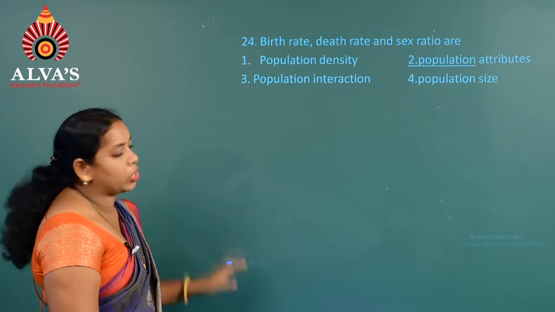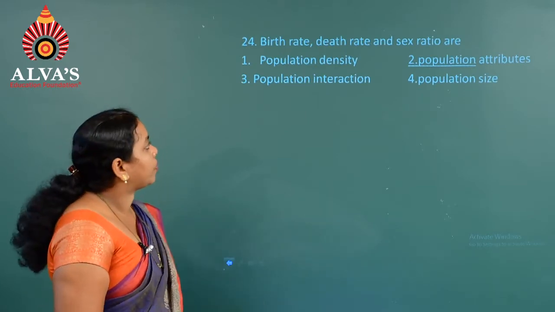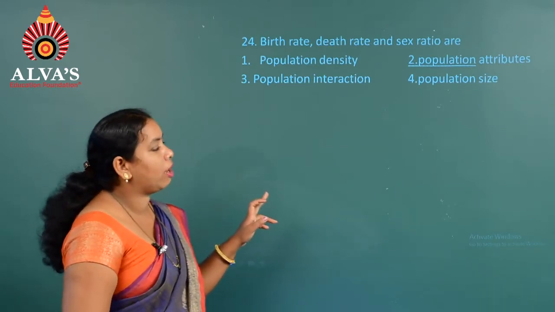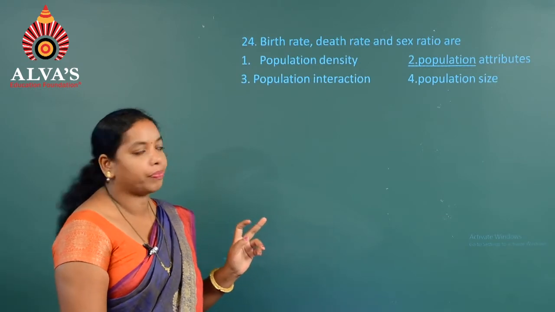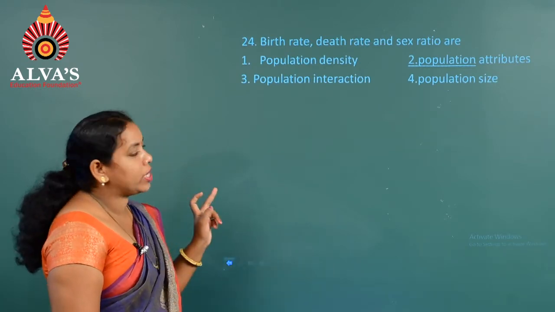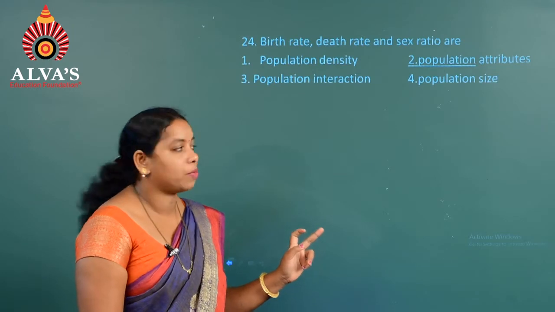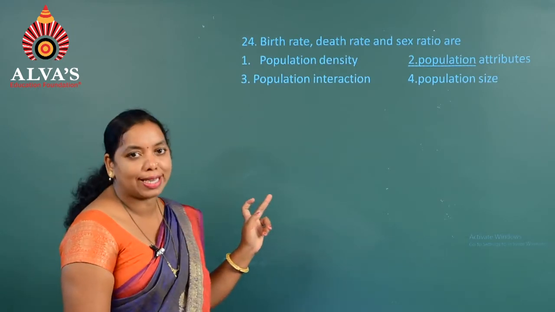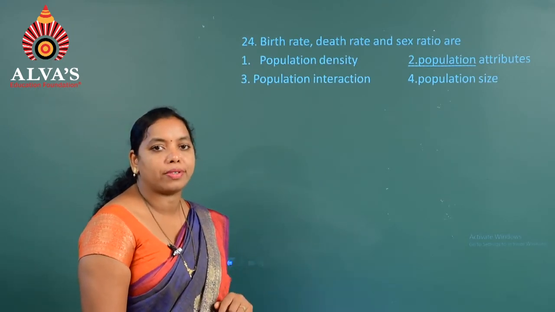Moving on to the next question, that is question number 24. Birth rate, death rate and sex ratio are. Here the first one, population density, second population attributes, third one population interaction, fourth one population size.